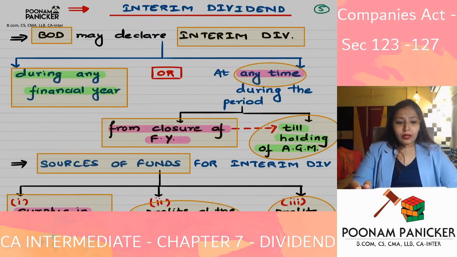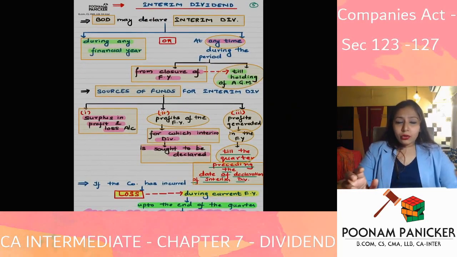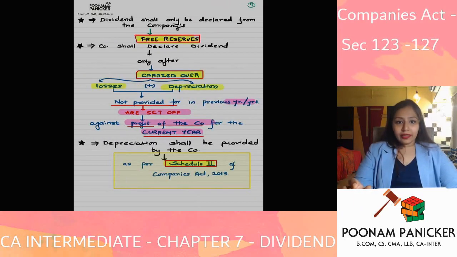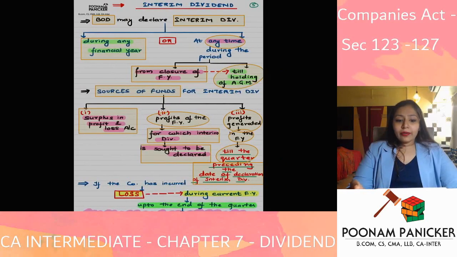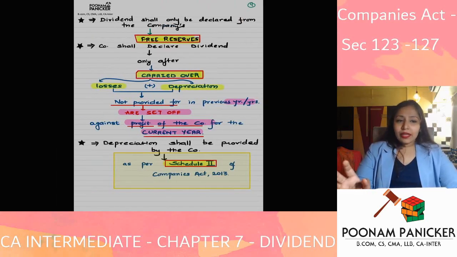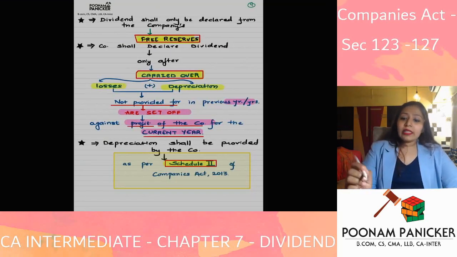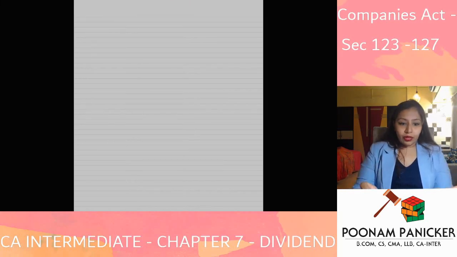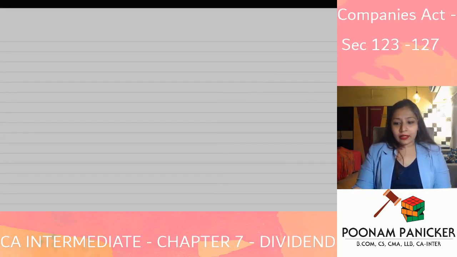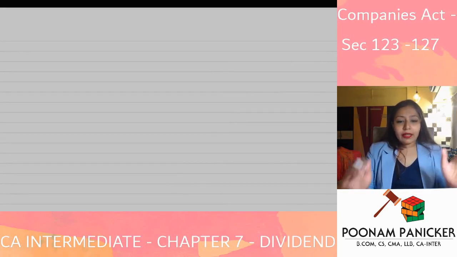Now going ahead, we have spoken about which dividend? Final dividend. One more point I will have to tell you about final dividend. We have seen the sources, and how the dividend is declared in case of inadequacy or absence of profits. One point with respect to final dividend is: by whom is it proposed? Always remember, this is a structure you have to mentally incorporate.